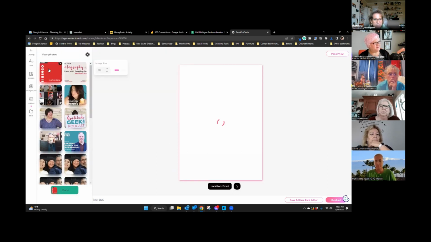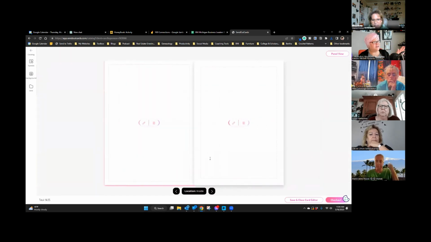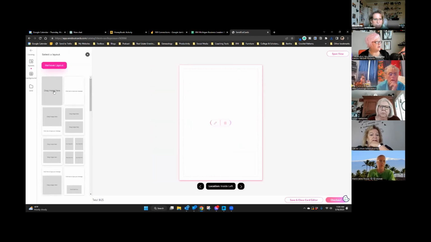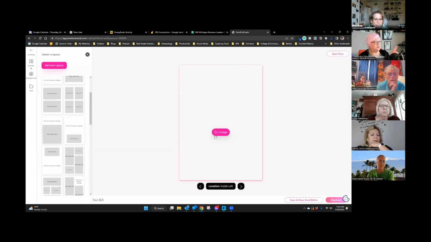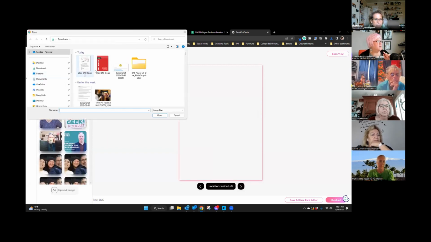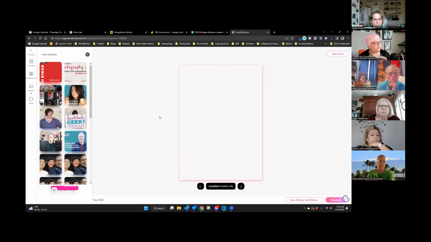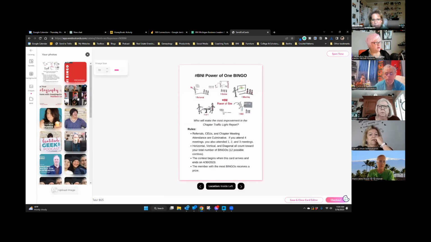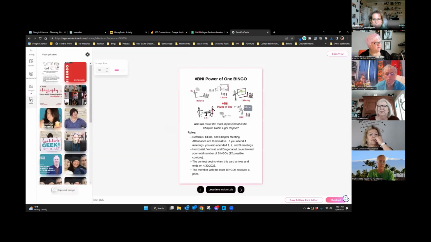And you click on the photo to fill in the spot. Then you go to the inside. I'm going to put it on panel view. This is the left panel. So then you click on the icon for layout, and you click on the full bleed image layout. And then you click on image and then upload image. And then you upload the second panel and fill that spot. And then you do something very important: you click on save, and then you click save again, because you always want to save it twice.